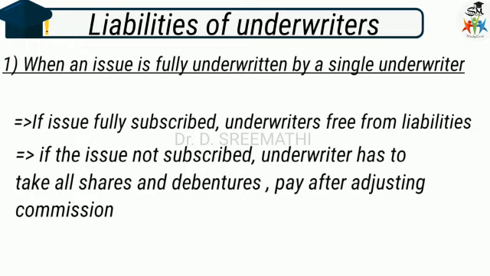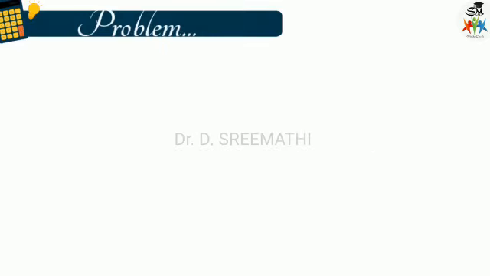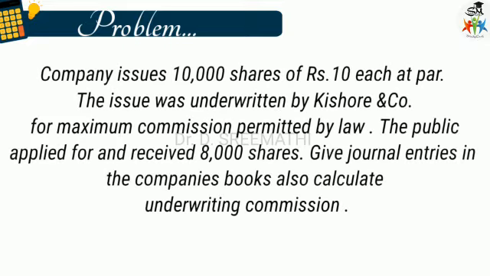When they are paying, the company has to adjust the commission towards this payment for shares and debentures. Here we will see a problem so that it is easy to understand. A company issues 10,000 equity shares of ₹10 each at par. The issue was underwritten by Kishore and Co. for the maximum commission permitted by law. The public applied for and received 8,000 shares. Give journal entries in the company's books and also calculate the underwriting commission.